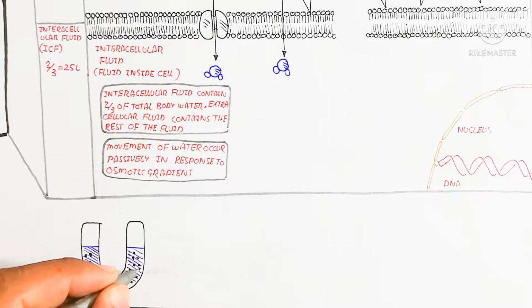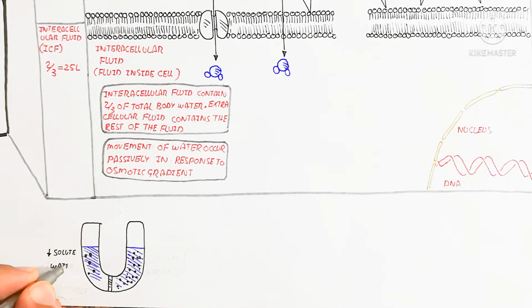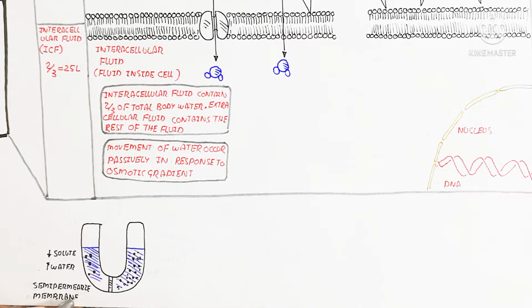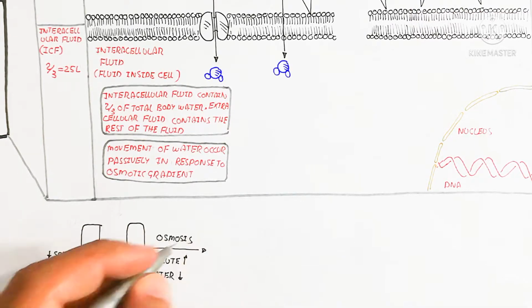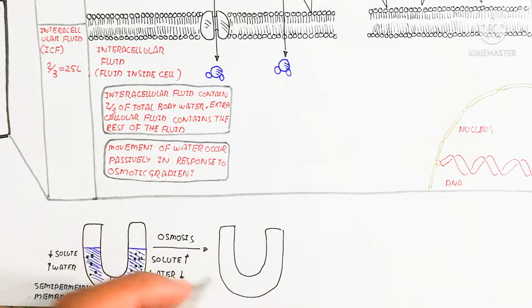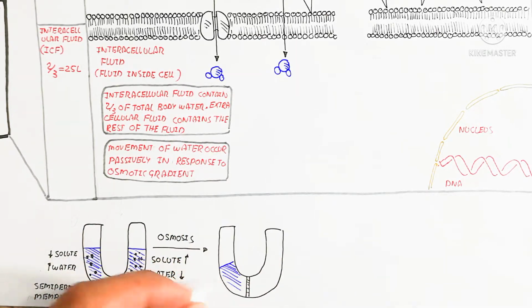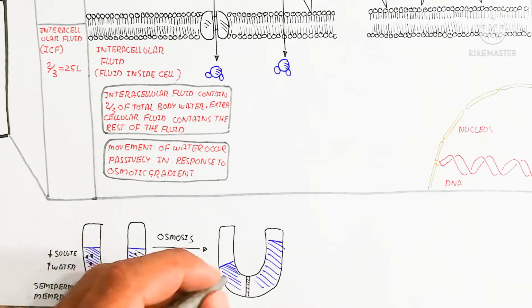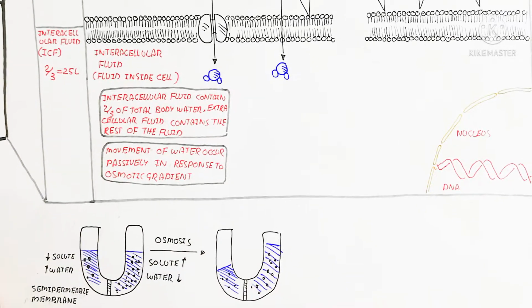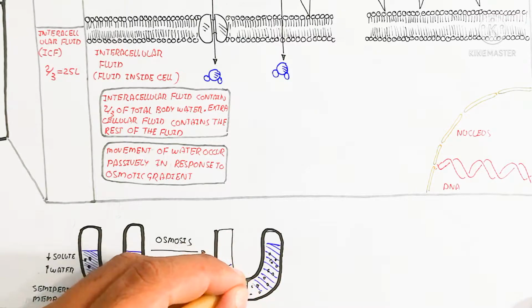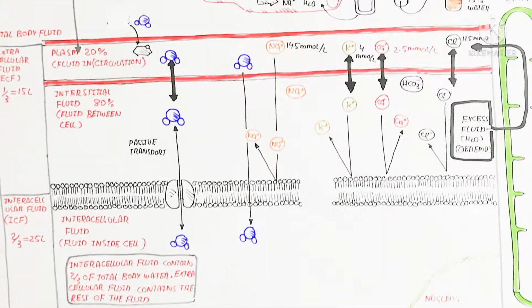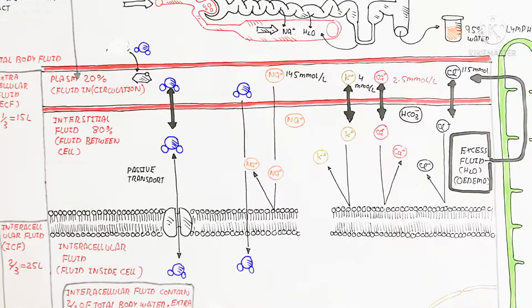The important thing is that the movement of the water can be seen in this experiment to understand. Here is a jaw-like structure which contains a tube. Between both, in the mid section, is a semi-permeable membrane where the solute is high. Where water is high, the water potential is increased, so the water will move toward the higher concentration of the solution. That means the movement of water from a higher concentration to a lower concentration of water is known as osmosis.